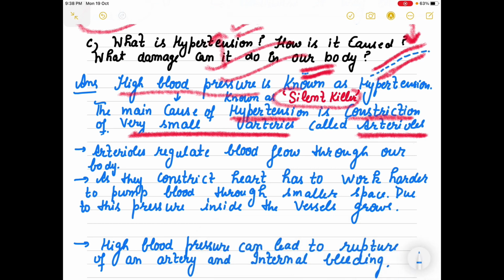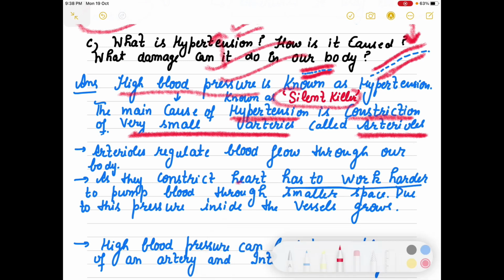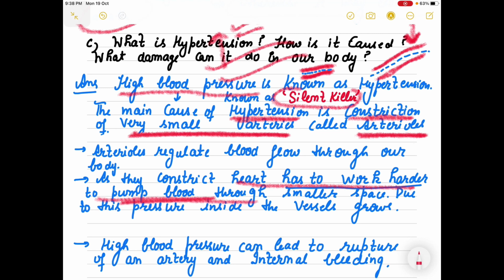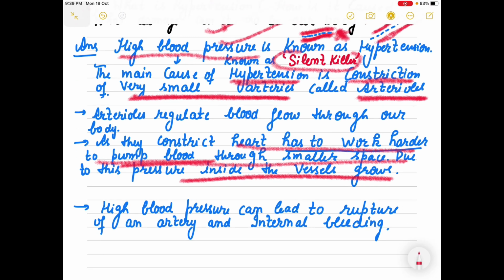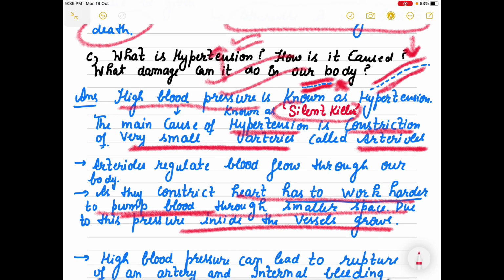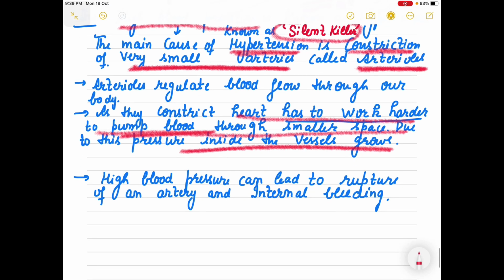Now when the path becomes very small, it will put a lot of pressure on the heart. So the heart has to work harder to pump the blood through this smaller space. And when the pressure increases in the vessel, this pressure is known as your high blood pressure. And high blood pressure leads to rupture.